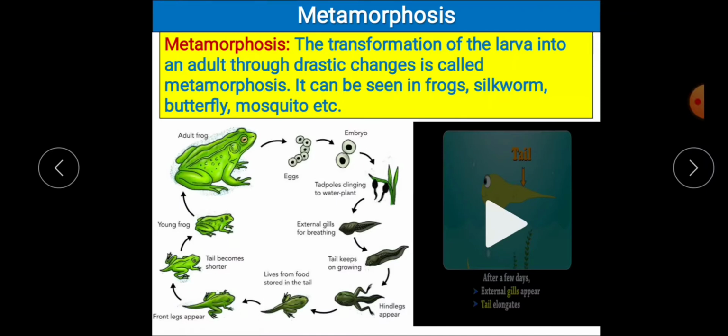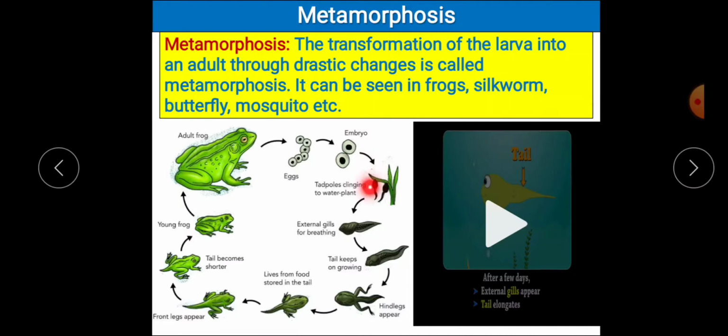So here, let's take an example of a frog and let me explain to you. When the adult lays the egg, it divides. One single egg will start dividing and form an embryo. These embryos are mostly attached to water plants, and tadpoles come out from these eggs.